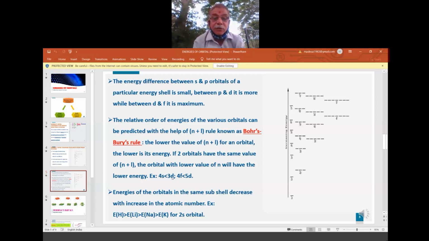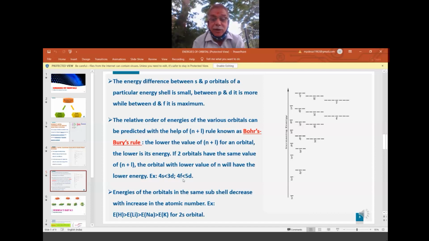So 3 plus 2 is 5. So the n plus L value for 4s is 4, and for 3d it is 3 plus 2, 5. So 5 is more. The more the value of n plus L, the more is the energy. The less the value of n plus L, the less is the energy. Because the n plus L value for the 4s orbital is less, the energy of 4s is less compared to 3d. This is the Bohr-Bury rule. Very important. If you explain with an example in the examination, full marks.